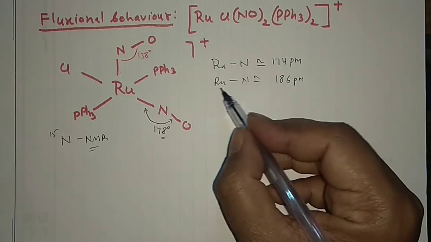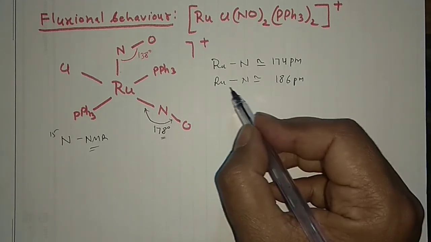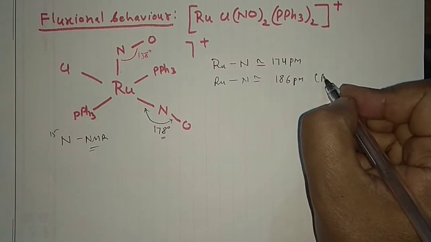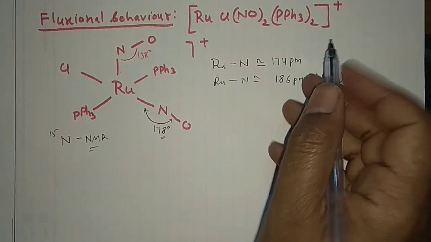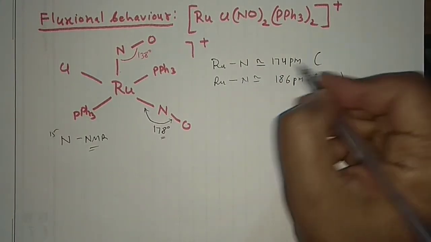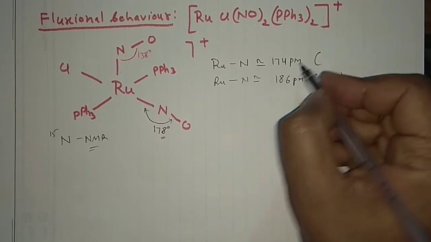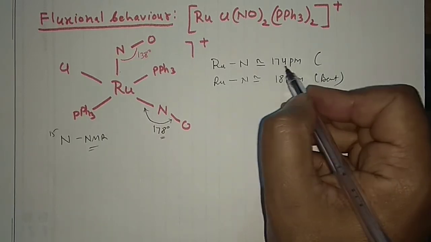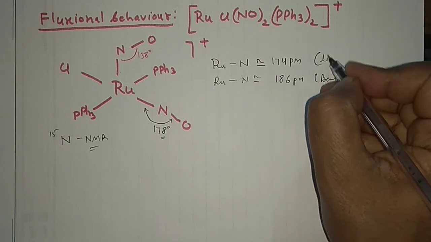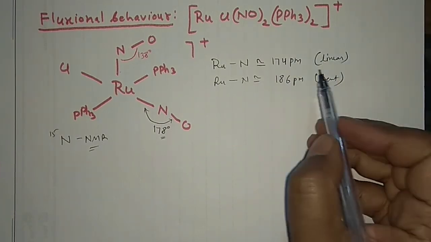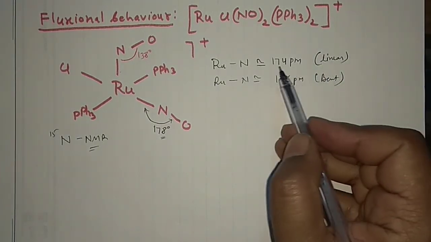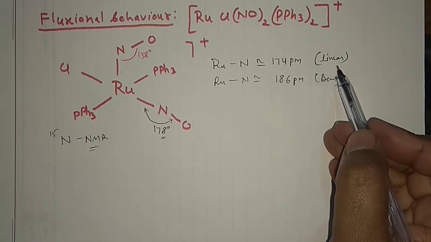Whenever the bond length is very high, it shows the bent bonding, and when the bond length is low, it would be linear. You can argue how we can predict this, with the lower bond length explaining the linear mode.